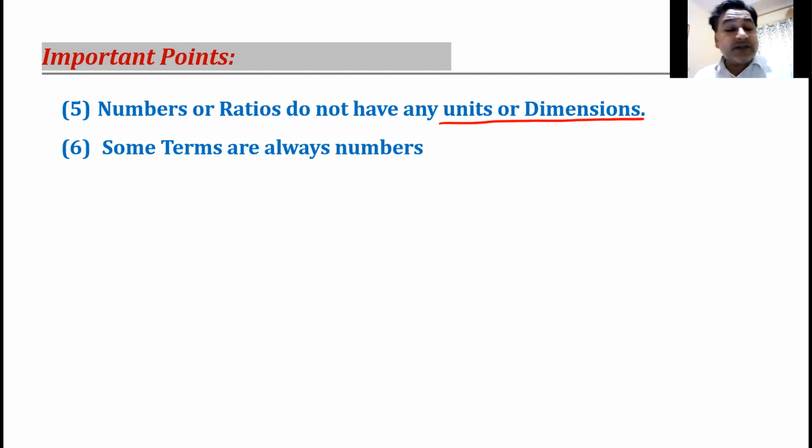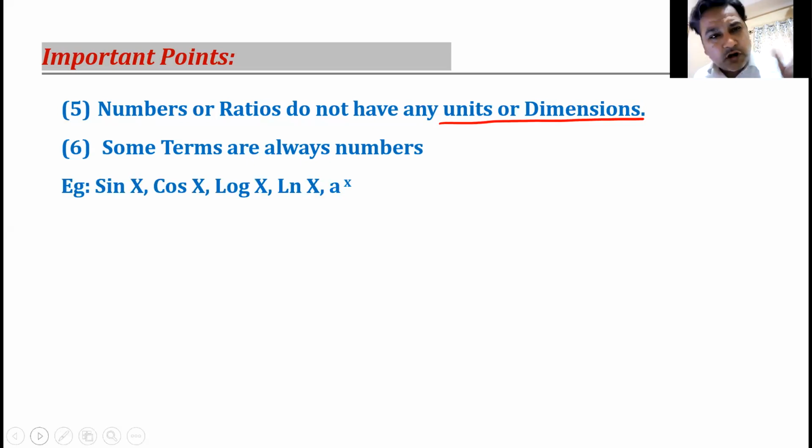Some quantities are always numbers. Sine of x is a number. Cos of x is a number. Log of x is a number. Natural log of x is a number. A to the power x is a number. Tan of x is a number. Anything is a number. Tan of x is a number also. X is a number also. Some quantities are pure numbers. Am I clear with this concept?